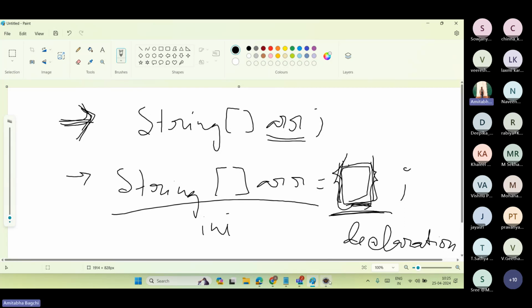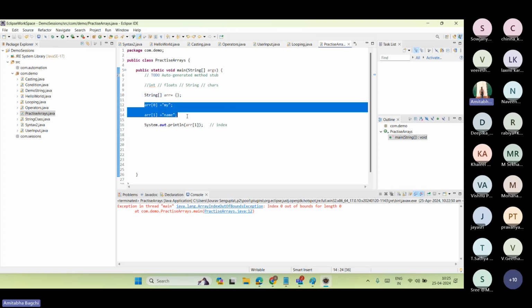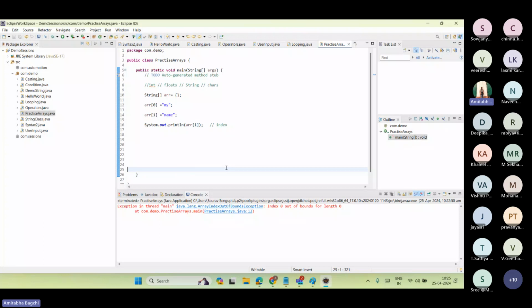Here also it is the same thing happening, because I have already declared this array is going to be an empty array, with nothing to put there. Even if I start putting the values, it's not going to take. It will just say its length is 0 already. I'm asking for index 1, but it's saying index 0 is also out of bound for the length of 0.